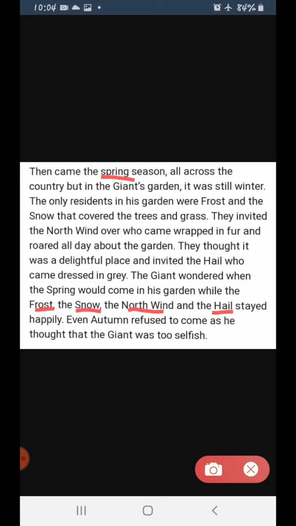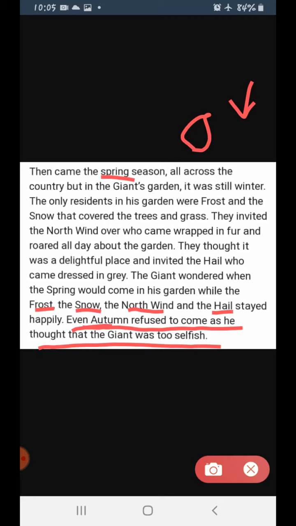Now, after spring comes autumn, but here even autumn refused to come, as he thought that the giant was too selfish. In the season of autumn, what happens? The leaves start drying up and falling. But autumn is also a beautiful season because it is neither too hot nor too cold. After autumn comes winter. Clear?